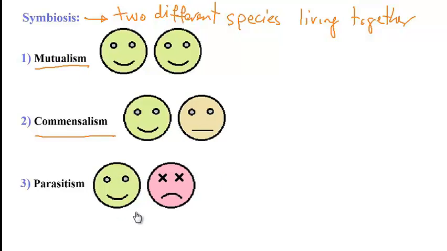And then finally, we have parasitism, where one organism benefits while the other one is being harmed. Like, for instance, the worms that are in our GI tract, or sexually transmitted diseases. They found a new home to grow, but then they caused trouble for their host. All right, so that would be an example of parasitism.